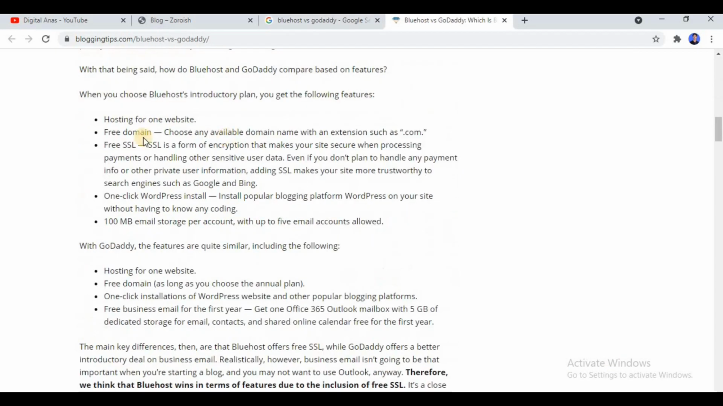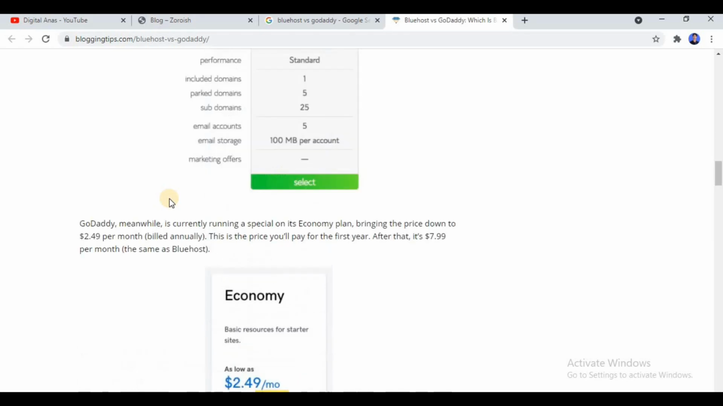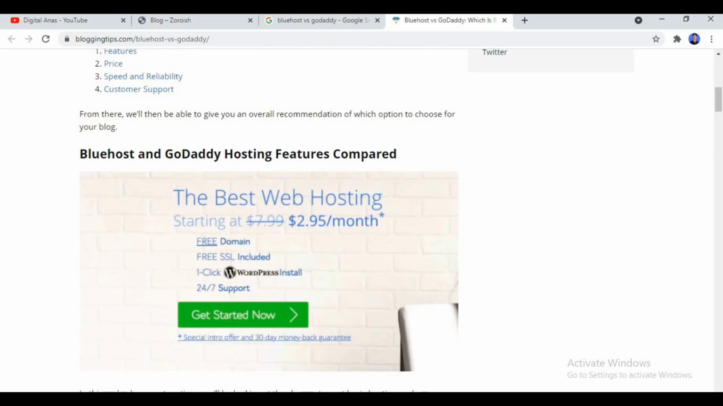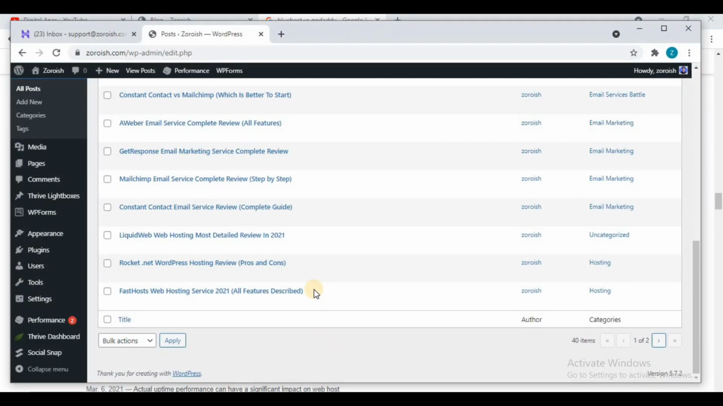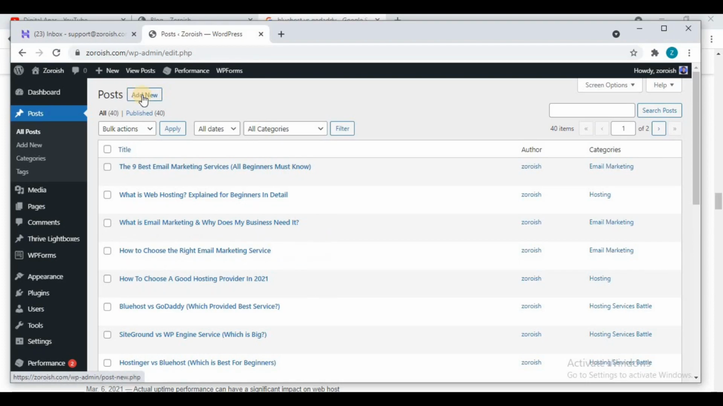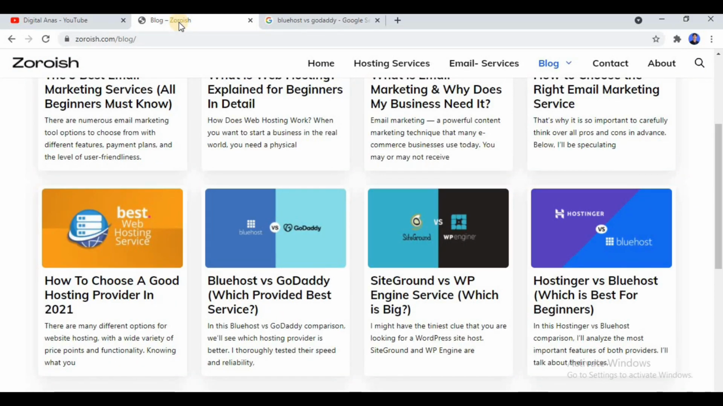Now all you can do is simply copy this blog. It is 100% legal. You will not get any copyright strike and all that. You just need to copy all these blogs and paste them into your WordPress website. First click on add new if you are using WordPress, but if you are using Blogger, then you can simply post a blog post there also.